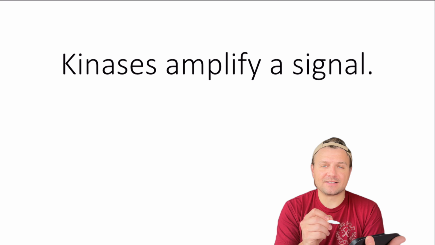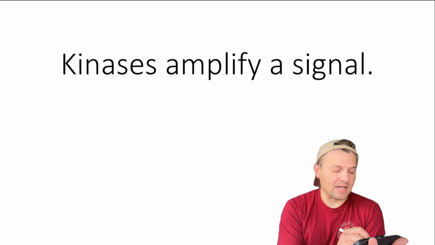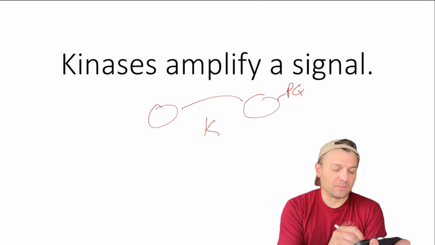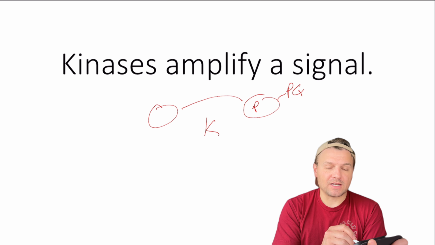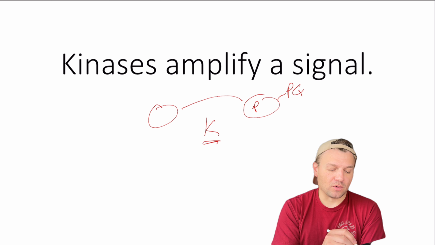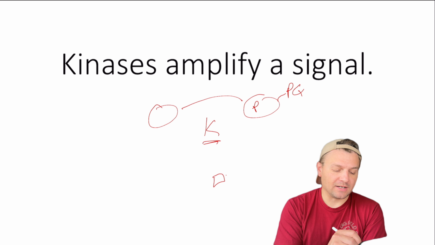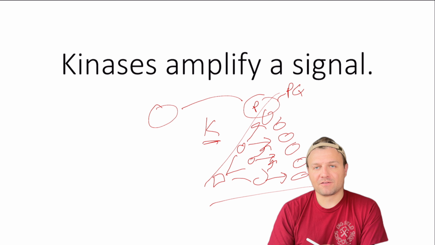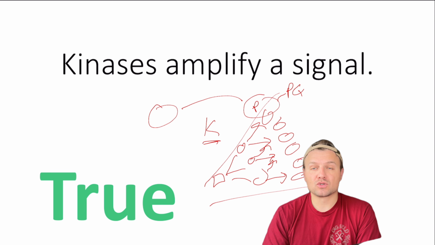Kinases amplify a signal. This is talking about these enzymes that are going to add on a phosphate group to a protein. And typically what they do is they do this multiple times, and that helps amplify a signal, where one signal or one ligand can create a bunch of different activated proteins by using this kinase, and this activation helps amplify a signal. So this one is true.